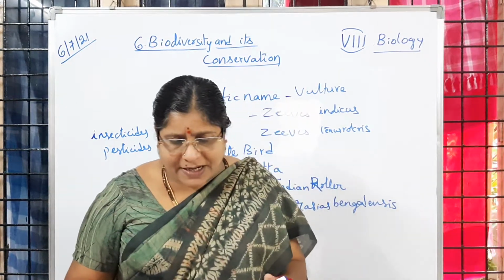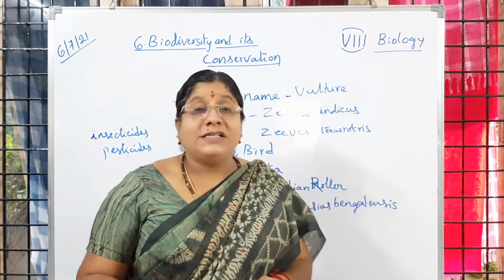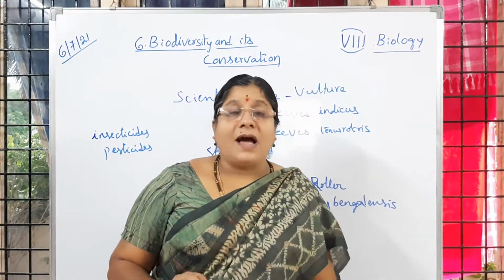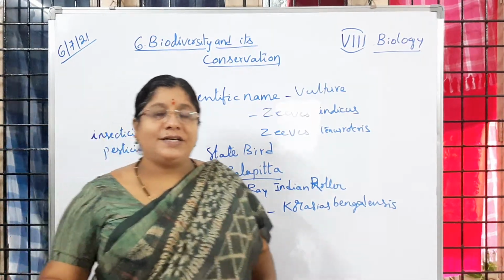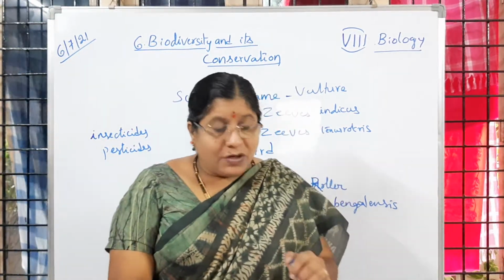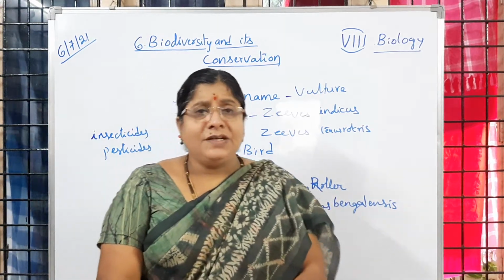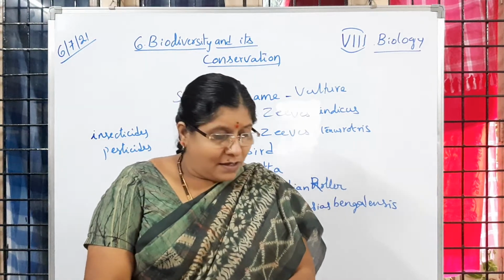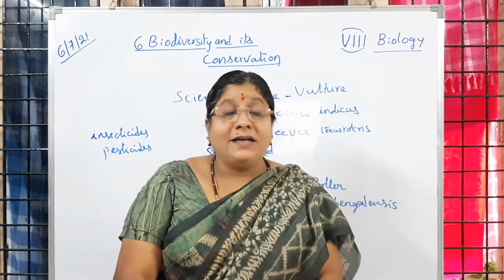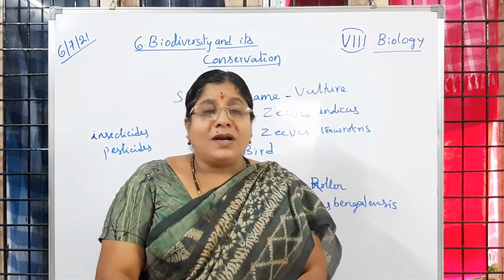Coming to the next point, let us learn about a case study. Ramagundam, you know that it is present in our Telangana state only. It was earlier in Karimnagar district. Now it is in Bhadradri Kothagudem district, I think. So what is it famous for?